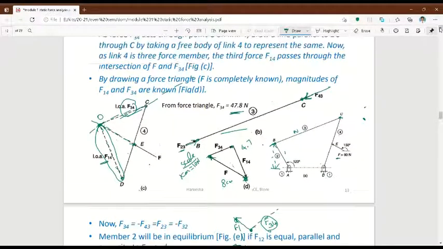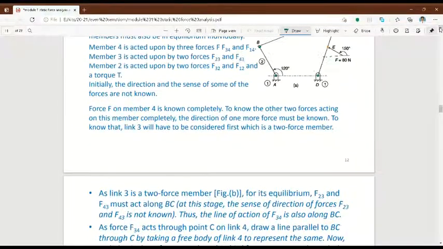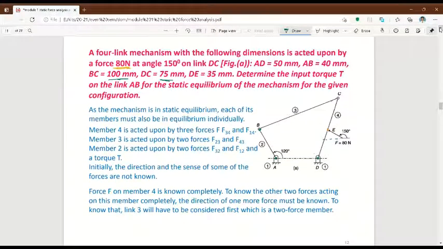I have posted this question in your Google Classroom, also in the WhatsApp group. There I have posted a PDF by the name Module 1, and you can see this problem on page number 11. You just draw the same problem, take a picture and post it in the group. I will give attendance for that. In the next online class, we will see one more problem. There you can understand it easily.